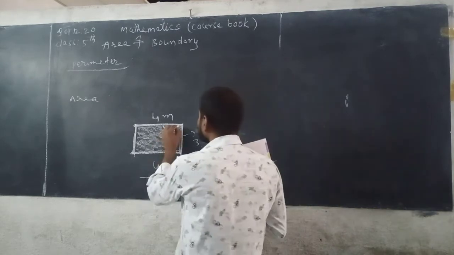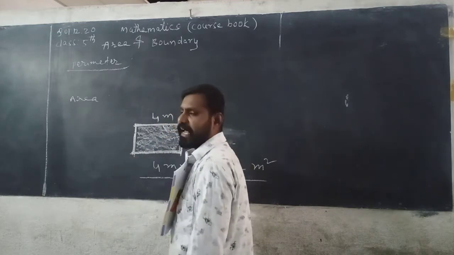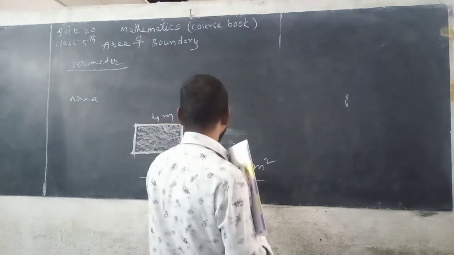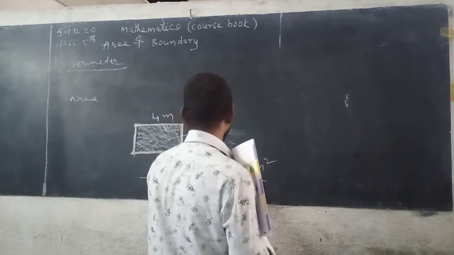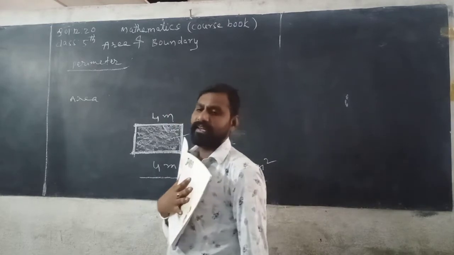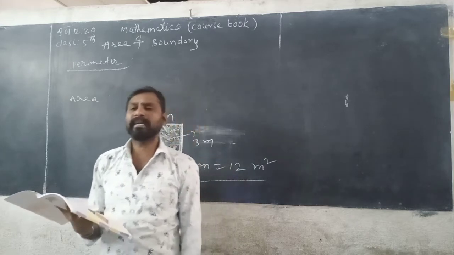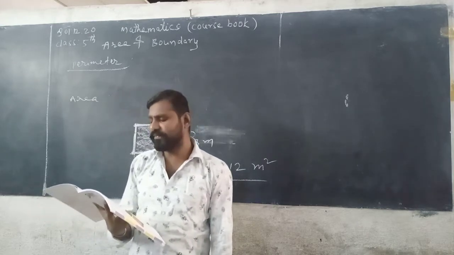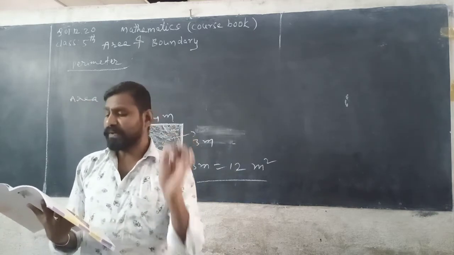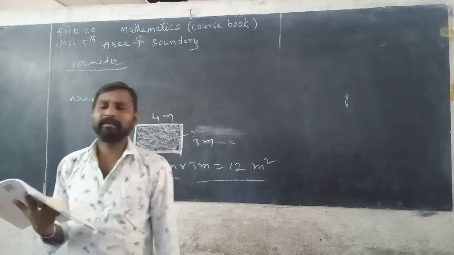This is the area of the rectangle. Area of rectangle is equal to 4 meter into 3 meter. You can get 4 3s are 12 meter into meter, meter square or square meter. That is the area. Once again, perimeter. So what is the perimeter? Perimeter is the total length of the boundary of a closed figure.